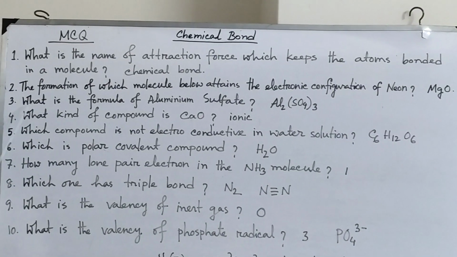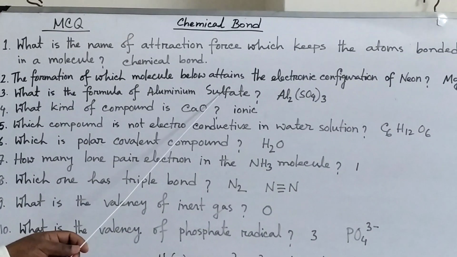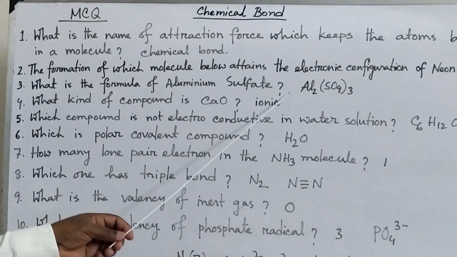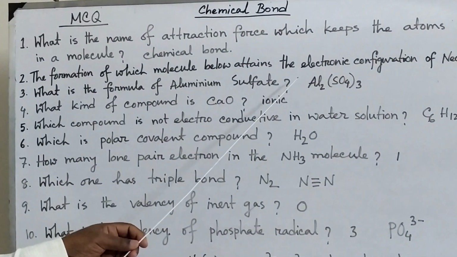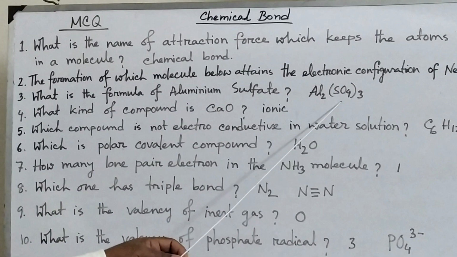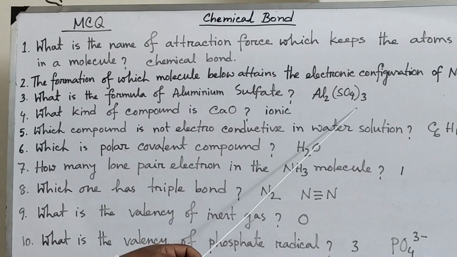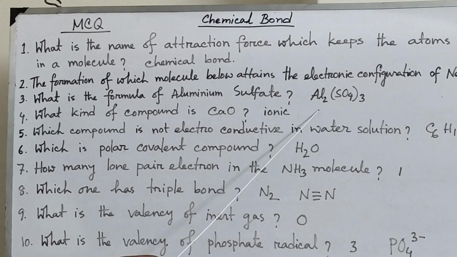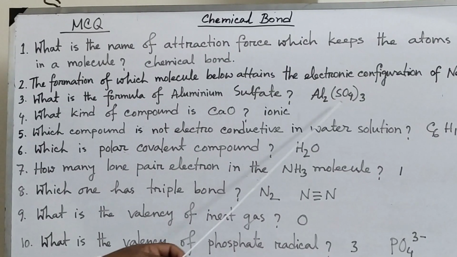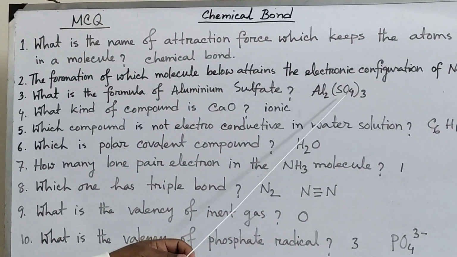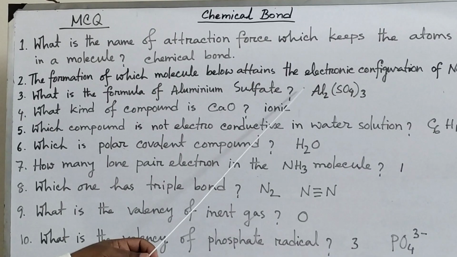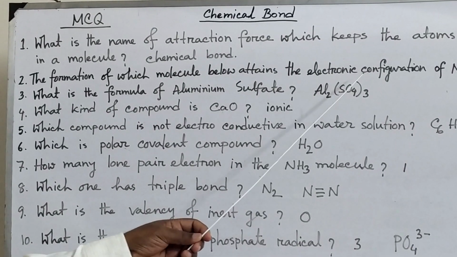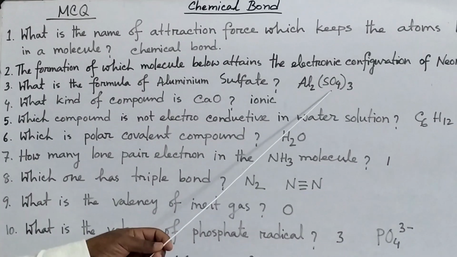Now number 3, what is the formula of aluminum sulfate? Everybody knows the rules of writing the formula. The valency of the elements interchanges among the radicals and elements. Here the aluminum valency is 3 and the sulfate valency is 2. Therefore the formula of aluminum sulfate is Al2(SO4)3.